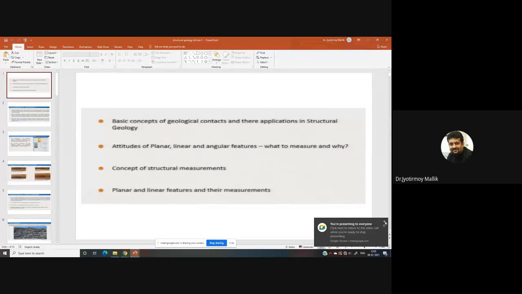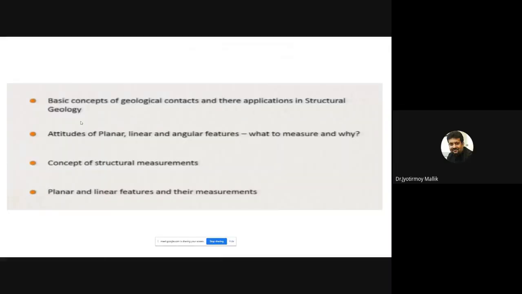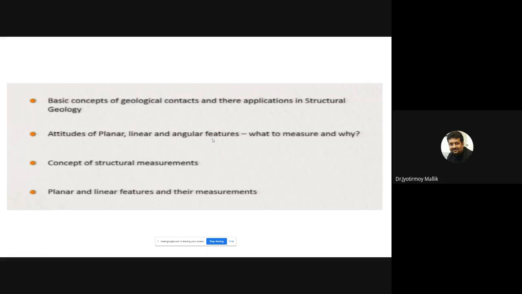Okay, so let's continue with the fundamentals of structural geology. In today's and maybe tomorrow's class, we are going to discuss the basic concepts of geological contacts and their applications in structural geology. Attitude of planar, linear, and angular features. We covered a bit of it. We talked about dip, strike, and trend, plunge. We will still see them once more, and what to measure and why. Why do we measure them? The concept of structural measurements, planar and linear features, and their measurements.